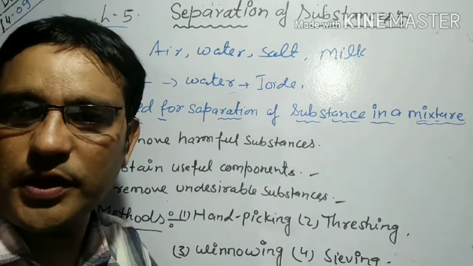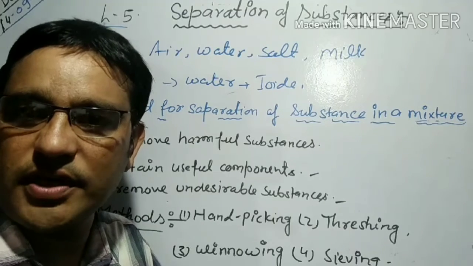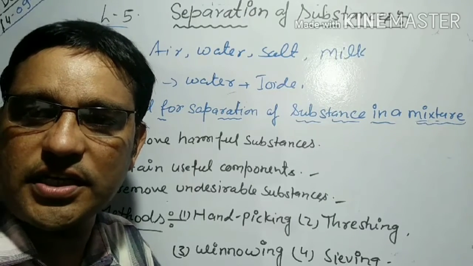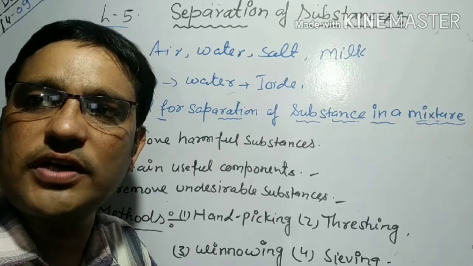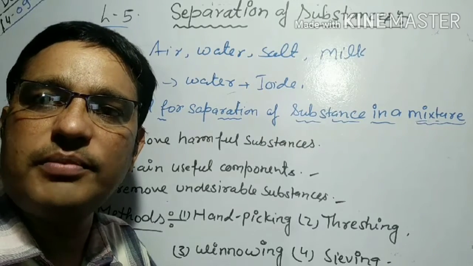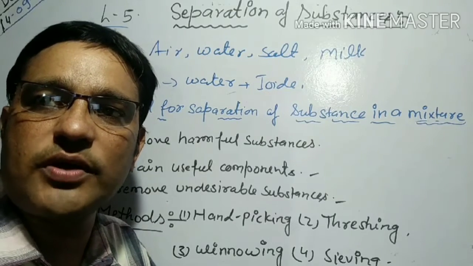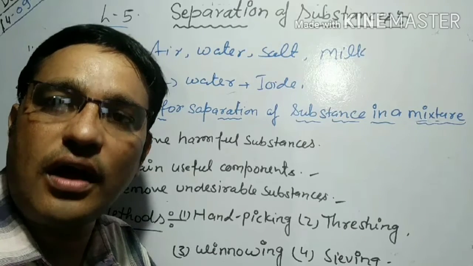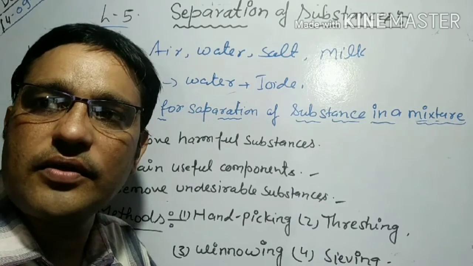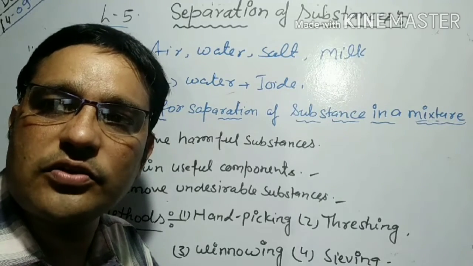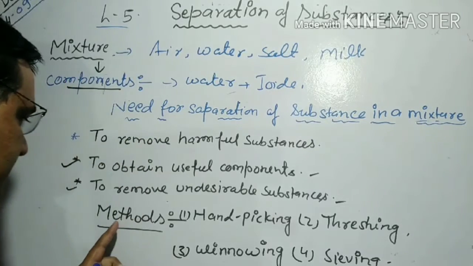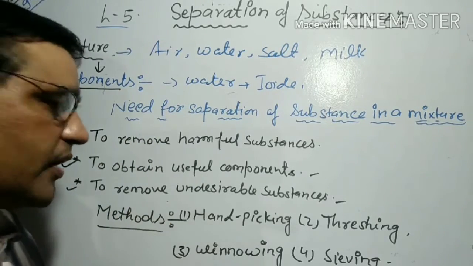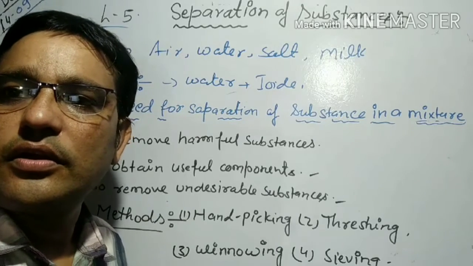Now see the next, to obtain useful components. Crude petroleum is a mixture of various components such as petrol, diesel, kerosene oil, and gases. We separate the components of the petroleum mixture to obtain useful components like kerosene oil used in households, and petrol, which is used in vehicles.